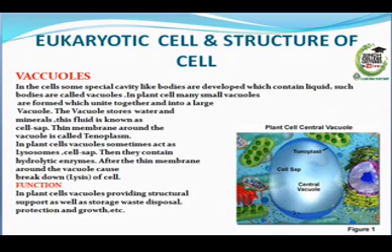In plant cells, vacuoles sometimes act as lysosomes, when the cell sap contains hydrolytic enzymes. After the thin membrane around the vacuole breaks down, lysis of the cell occurs. Functions of vacuoles: in plant cells, vacuoles provide structural support as well as storage, waste disposal, protection and growth, etc.